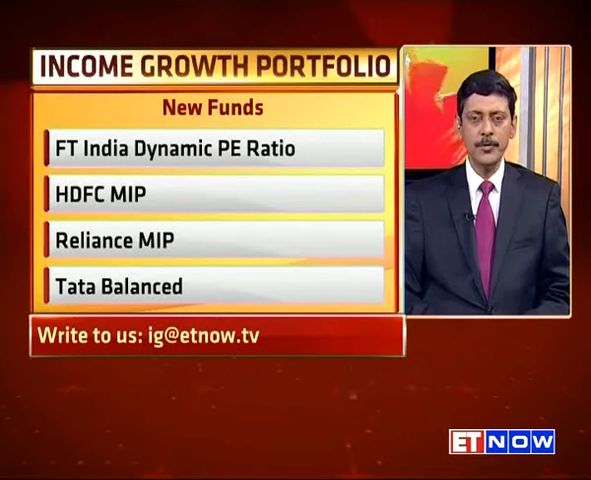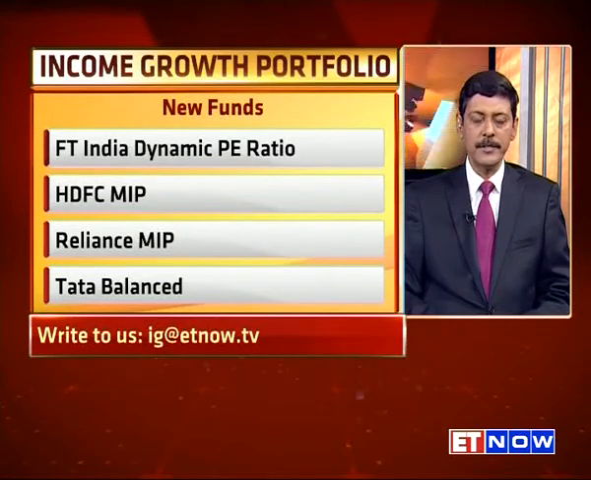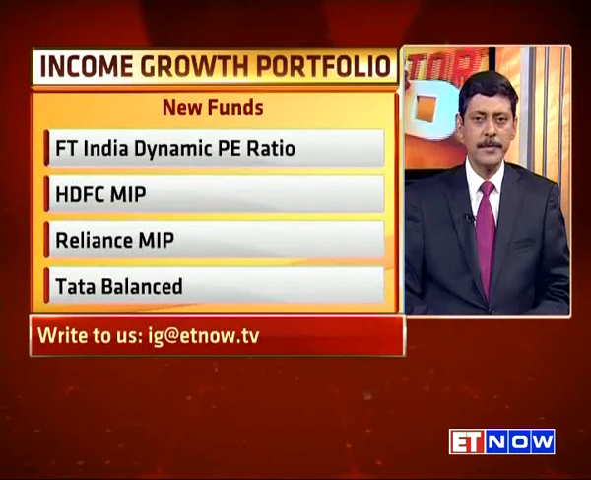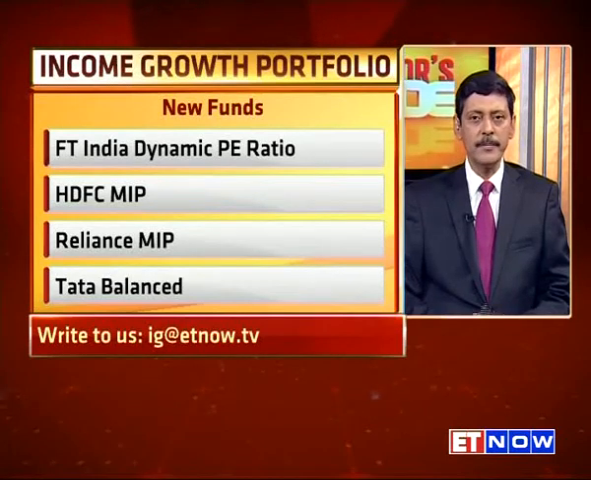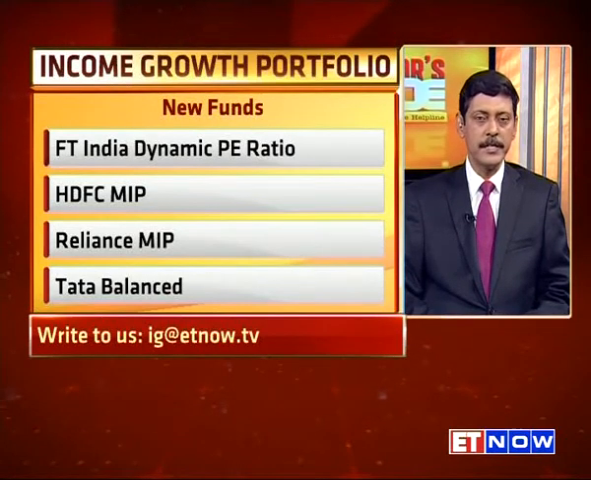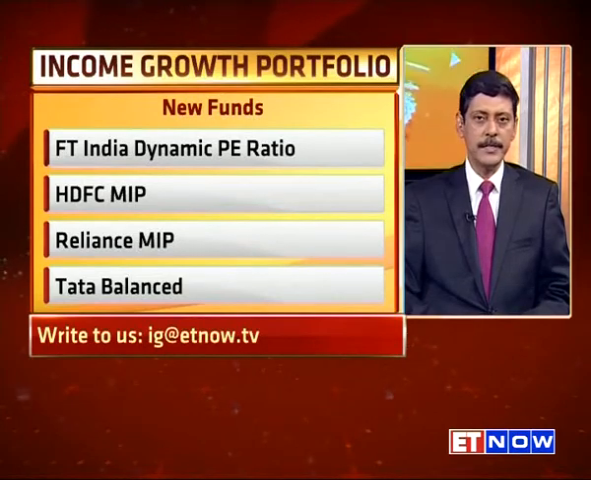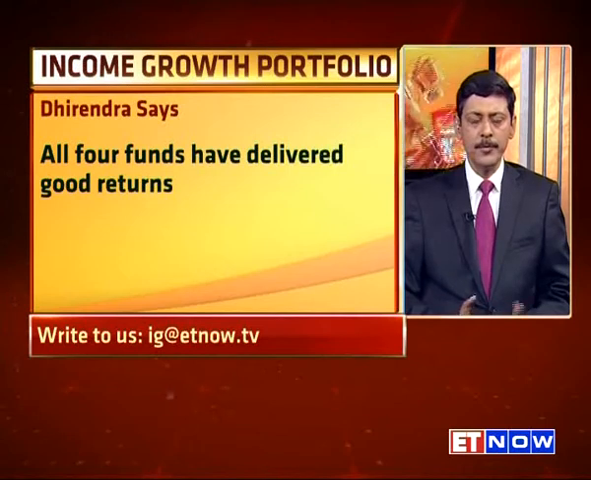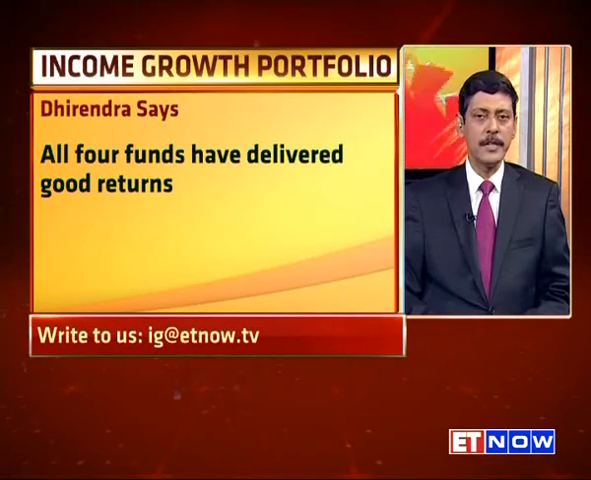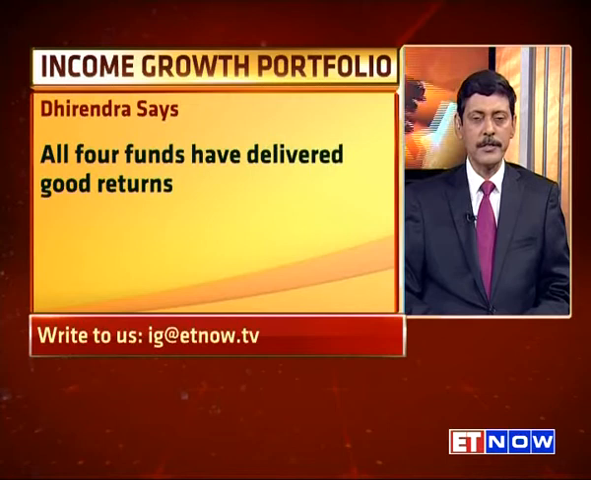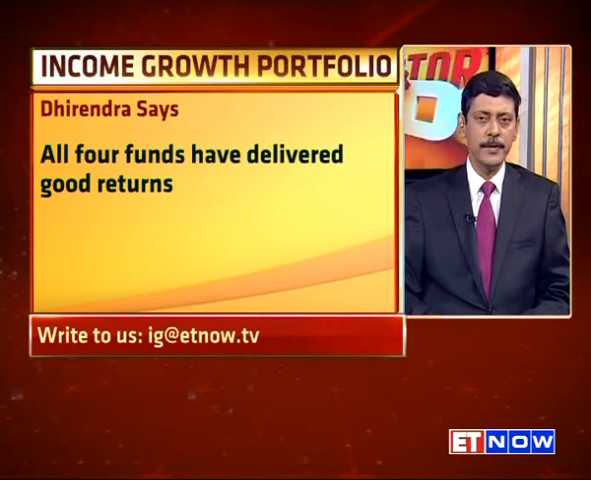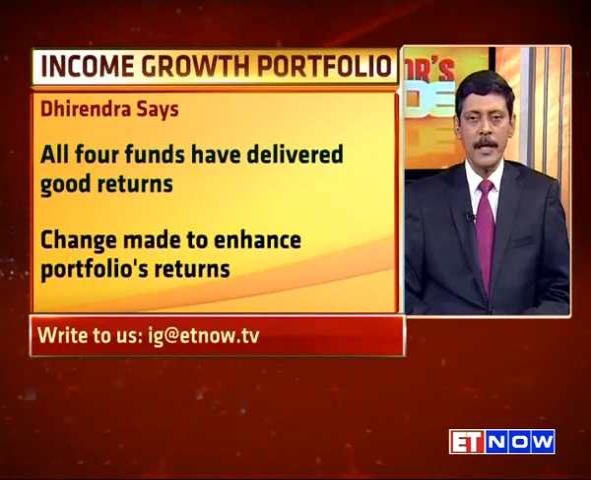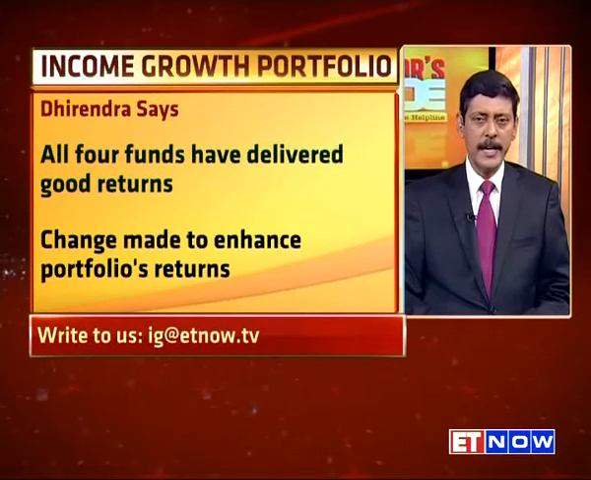We have two MIPs, conservative MIPs, which are about 30% into equity. We have one balanced fund, which is about 65% equity, and the dynamic P ratio fund, which changes its allocation depending on the market. And all the four funds were able to deliver about 10 and a quarter. So in fact, we have had a very low payoff from the balanced fund. And so that's the whole idea, enhance the return there.